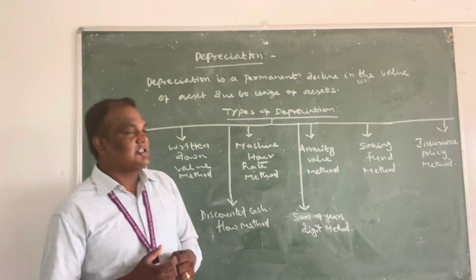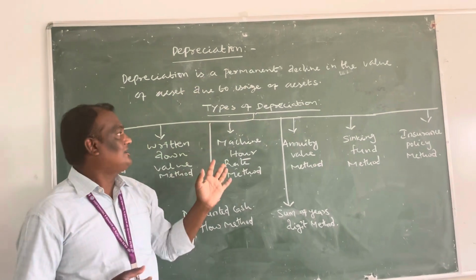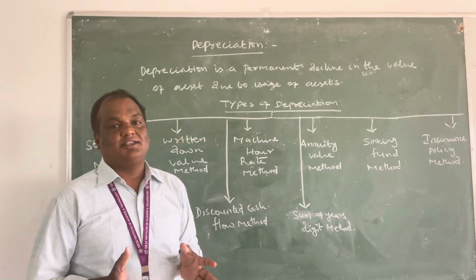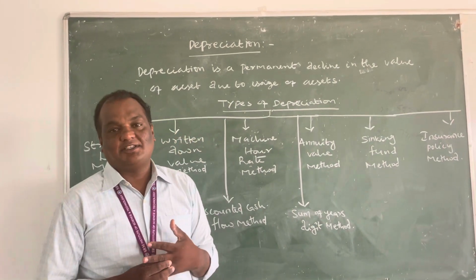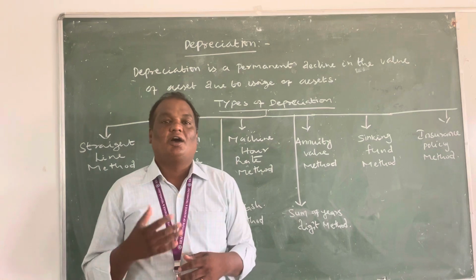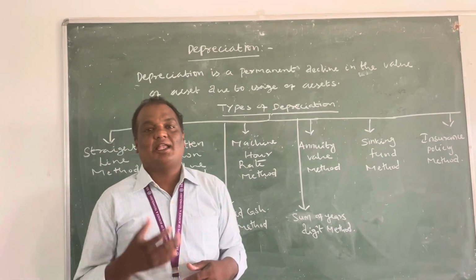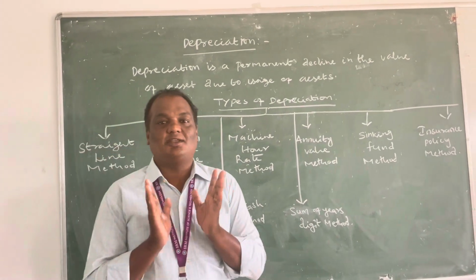Today we are going to discuss what depreciation is, and what the different methods of depreciation are that are used in organizations as well as in industry. Everyone knows that every fixed asset is liable to reduce in value due to usage, obsolescence, and lapse of time. So now we are going to learn what depreciation is.